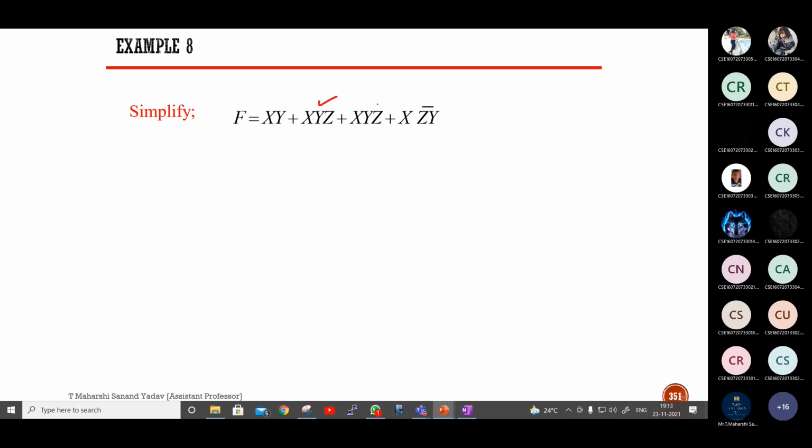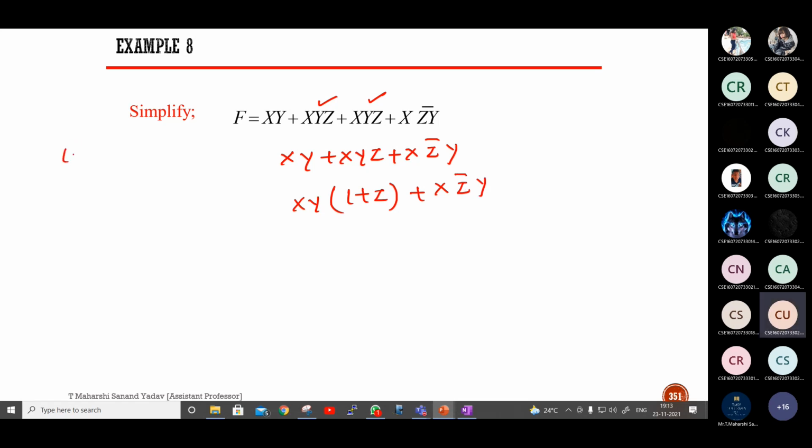So XYZ plus XYZ bar is 1, sir. Okay. And taking XY common, we'll get 1 plus Z plus Z bar. Okay, 1 plus Z is 1. The second and third terms cancel. It will be taken as one, sir. You can take them as one directly. If I take XY as common, this is 1 plus Z plus Z bar.